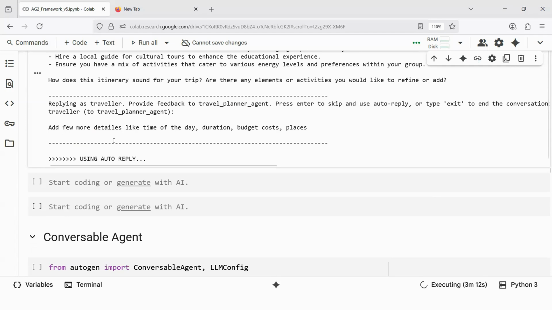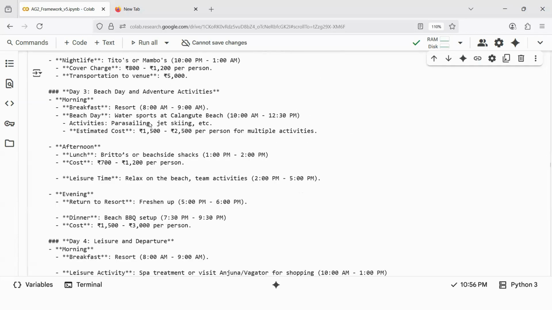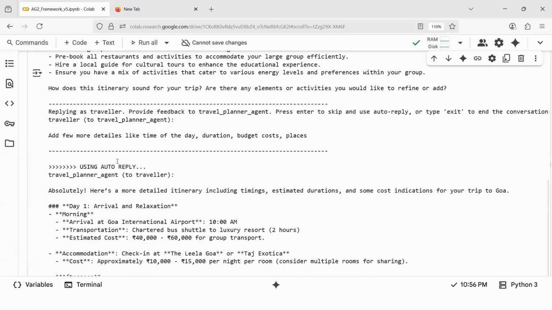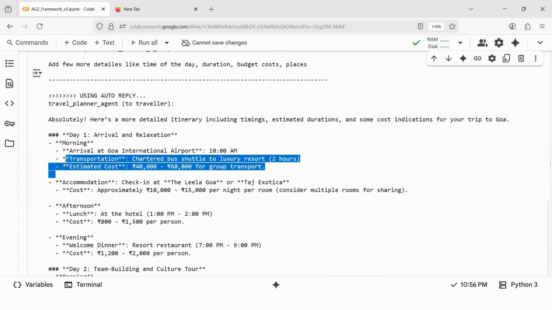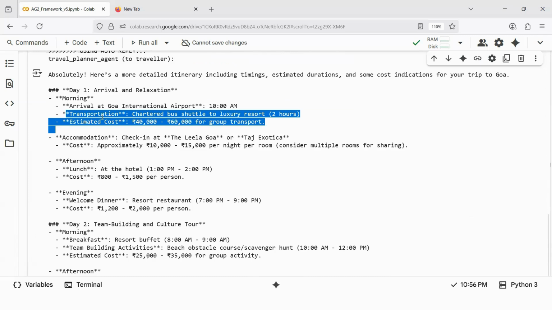So I have just given this input. Let us see. Obviously, this will cost everything we are asking ChatGPT, the large language model in the backend. It will definitely take the tokens, but it is still fine. It is giving me whatever I am looking for. Arrival time 10 a.m. Transportation estimated cost is 40,000 to 60,000 for a group transportation, so that we can be